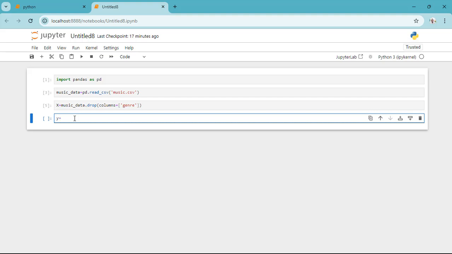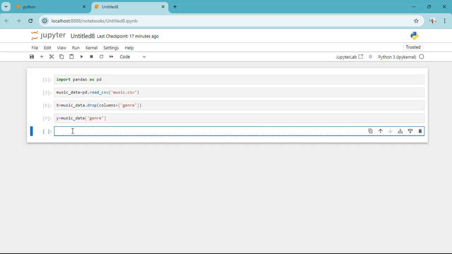Keep our prediction. Okay, and you say music_data. Okay, right, we'll call it variable y.